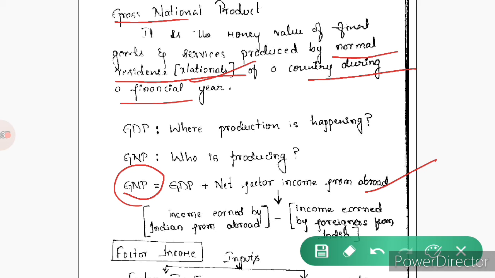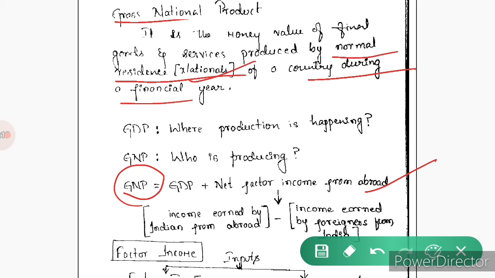Assume that a person A is working in America and he is earning some amount of income. The person B, who is a foreigner, is working or has an establishment in India and is earning some income.